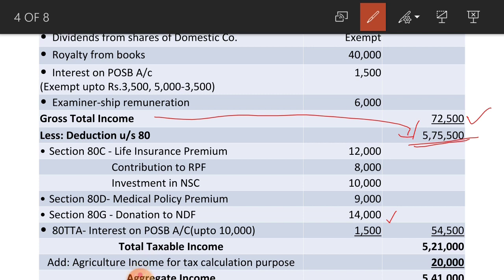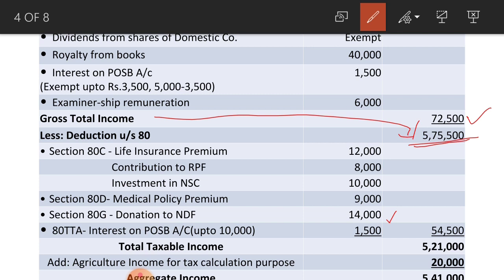So they can claim only 1,500 rupees. The total of this section 80 is 54,500. When you deduct this deduction under section 80, 54,500, from gross total income, you get total taxable income as 5,21,000 rupees. Total taxable income is 5,21,000.